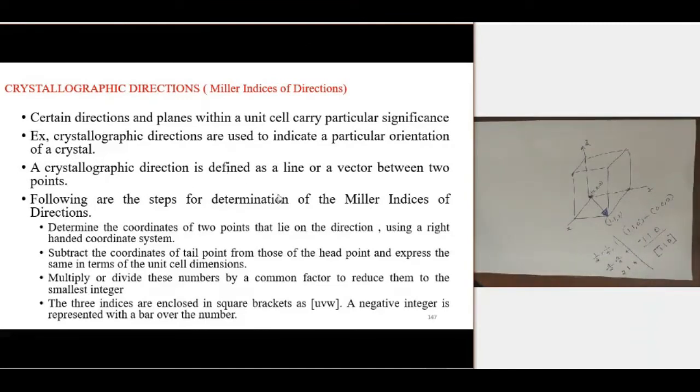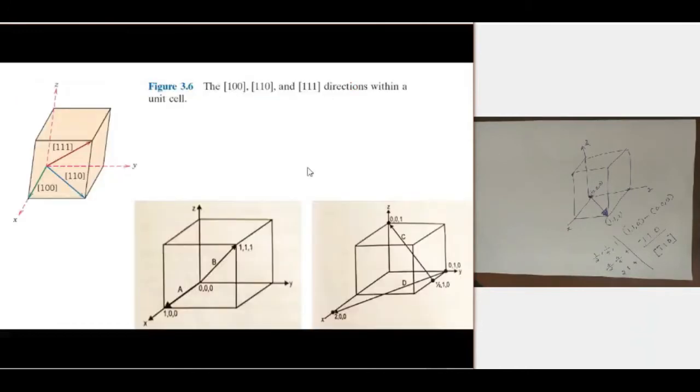So this is the procedure for determining the Miller indices of a direction. Here are the examples. We can see this is 111, this is 110, and this is 100. By this procedure we can calculate these. And all of these start from the origin.